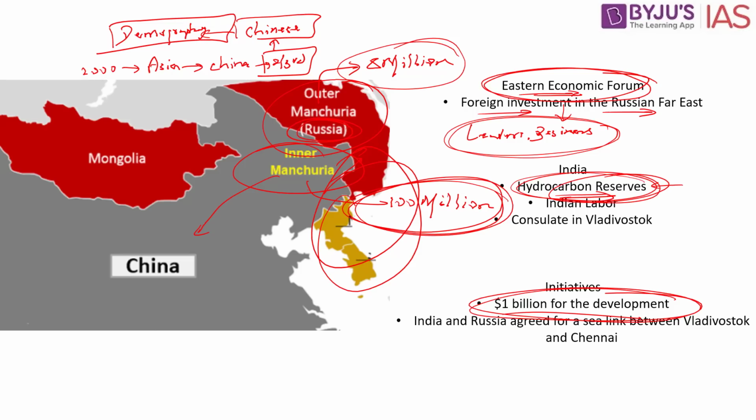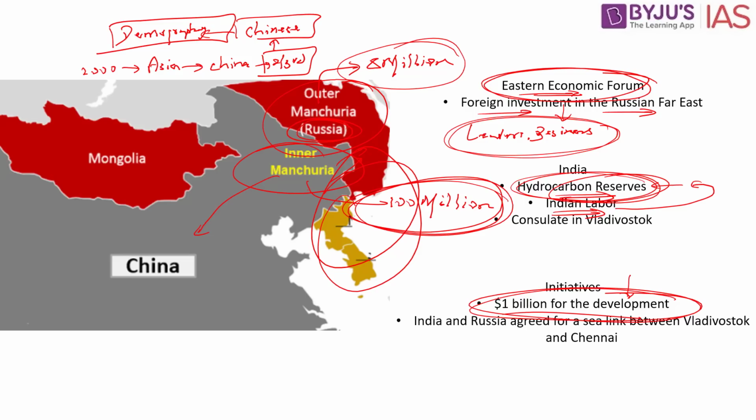The second advantage is with respect to Indian labor. Russia is known for its shipbuilding industry. Because India has in the past given about $1 billion for the development, it also means we would have labor exchange, where Indian labor would go and work in the developmental projects in this part, especially in the Far East Russian region.